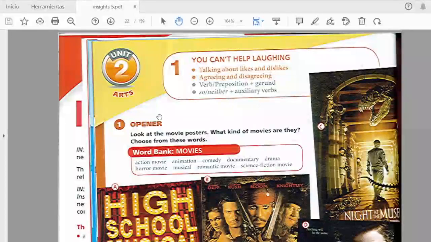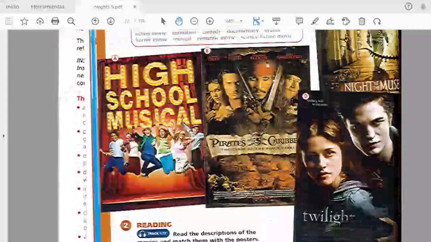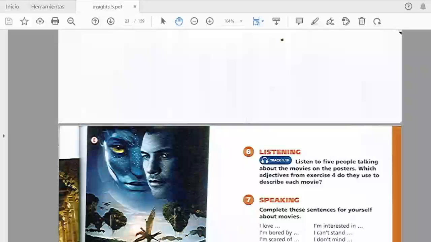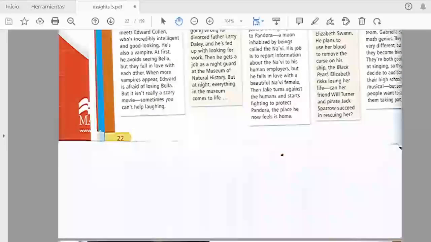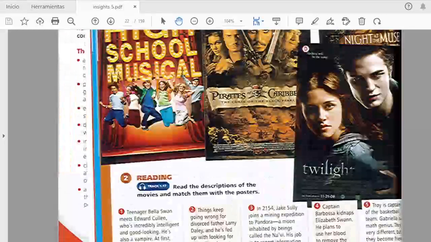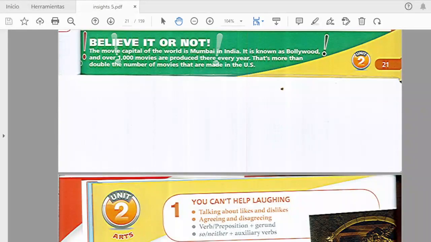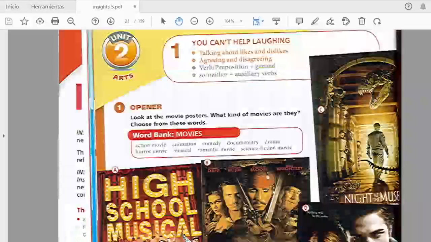So as you can see in the first exercise, the first activity, we can find the opener: look at the movie posters, what kind of movies are they. We have different kinds of movies, A, B, C, D, and E. We have one more here on the second page. By the way, we are going to work on pages 22 and 23. Those are the pages that we're going to work with.